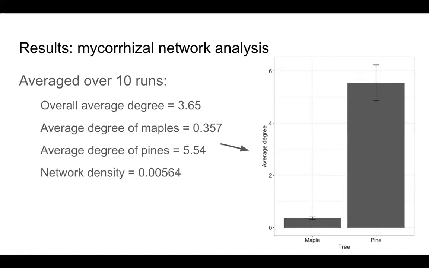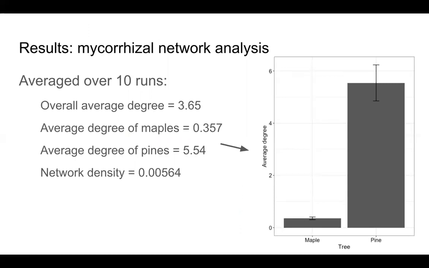And finally, we ran some network analysis on our mycorrhizal network model. This slide shows some of those metrics averaged over 10 runs. Again, we had an average degree of all of the nodes of 3.65. So on average, they had 3.65 neighbors. But this value was really different between maples and pines because of their differences in creating edges through mycorrhizal connections.